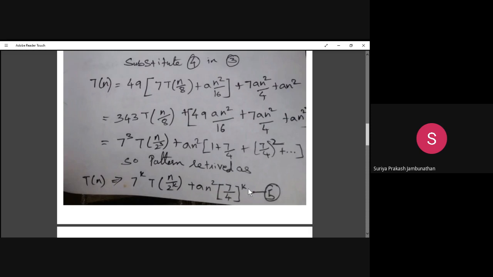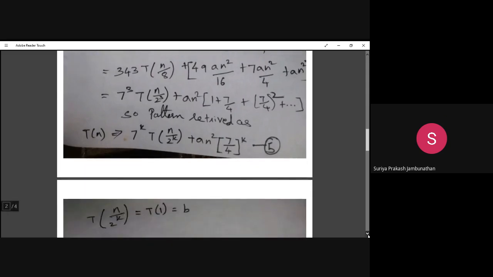Now what we have to do, we have to identify the basic operation and we have to identify the k value. The basic operation is n divided by 2 power k. From this basic operation, we have to identify the k value. So let's see the identification of k.